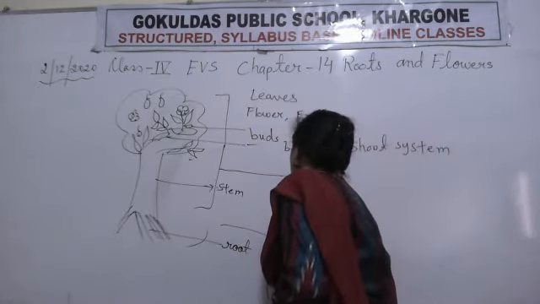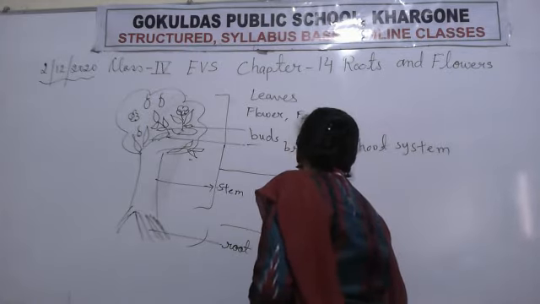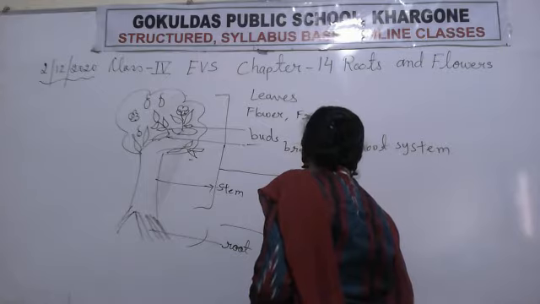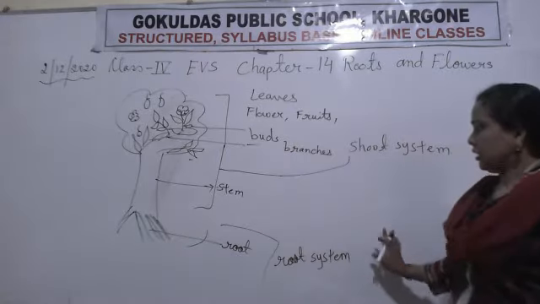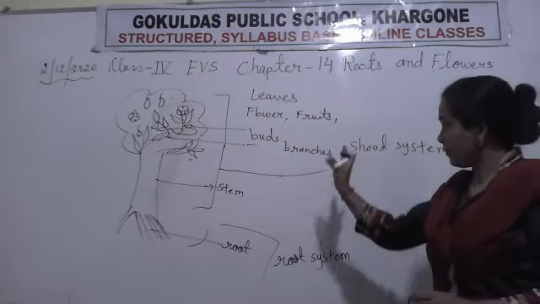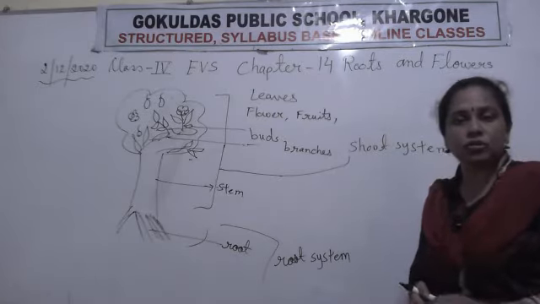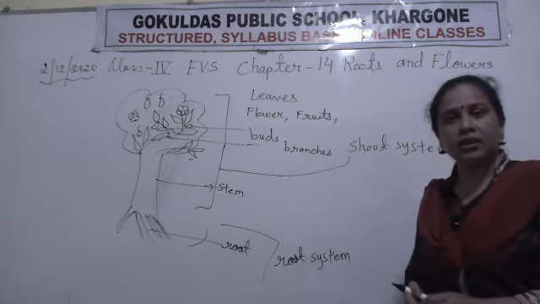So we give them the names shoot system and root system. Now, this is the two. What are the shoot system and root system? These are the systems that are present in plants and trees.